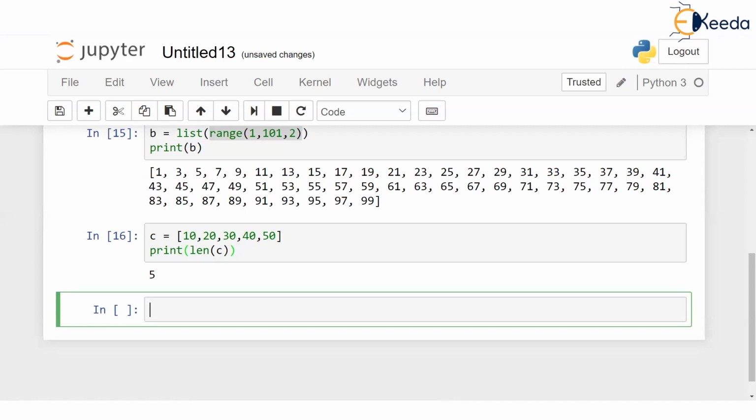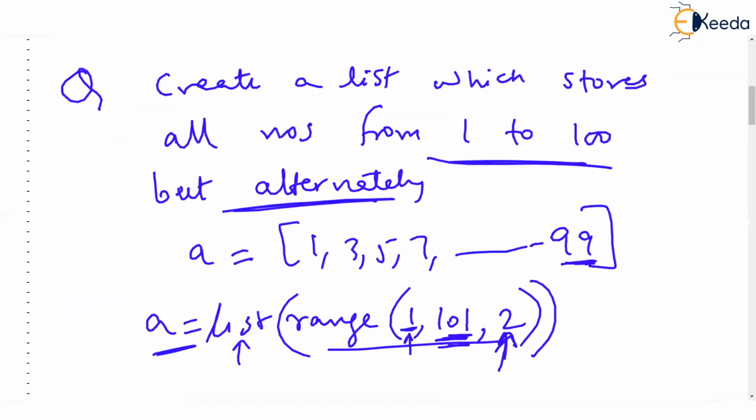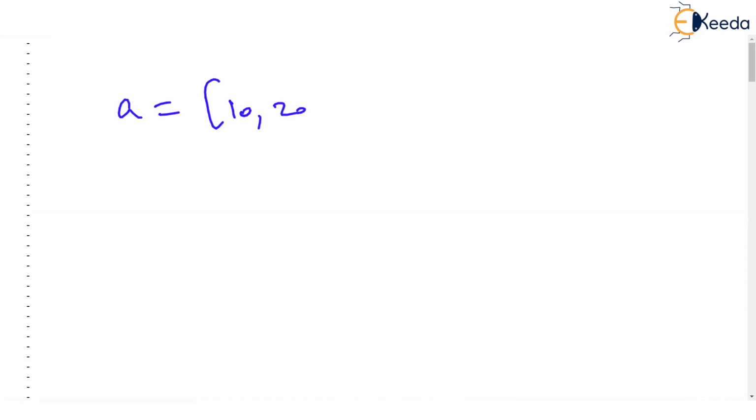Now note, just a word of caution to everyone. Just be careful while using the len function. Just check this. Suppose I have a list again having 10, 20, 30, 40, 50. Indexing is 0, 1, 2, 3, 4. So the last value is at the 4th index.